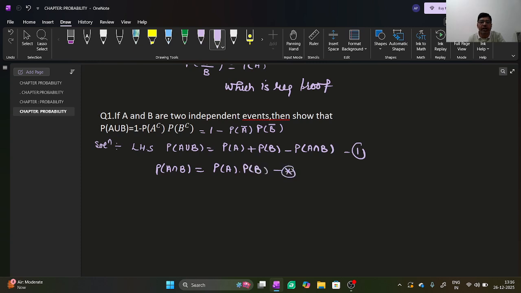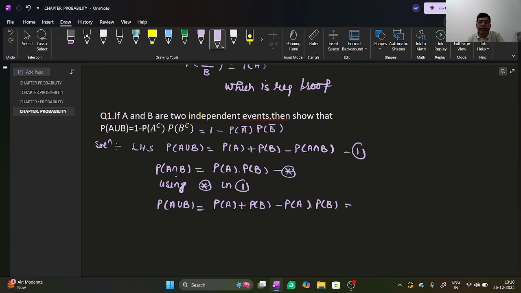Put in equation star. Using equation star, you can write probability of A union B is equal to probability of A plus probability of B minus probability of A into probability of B.